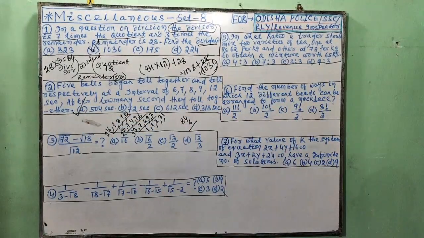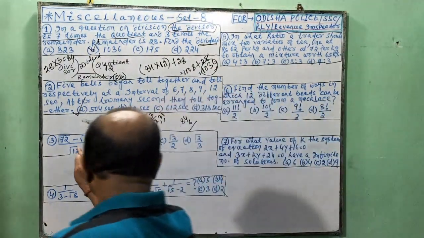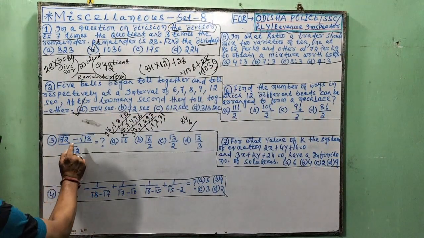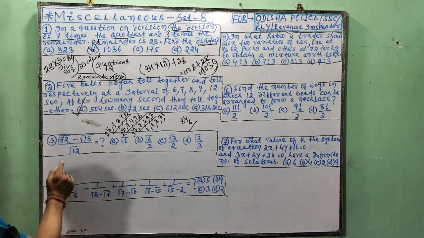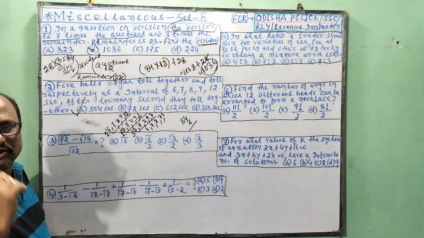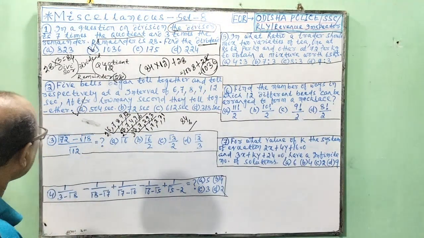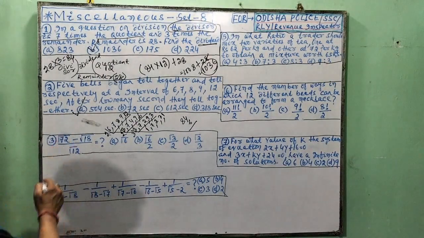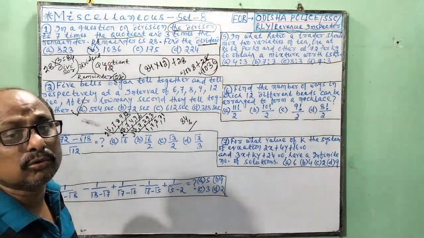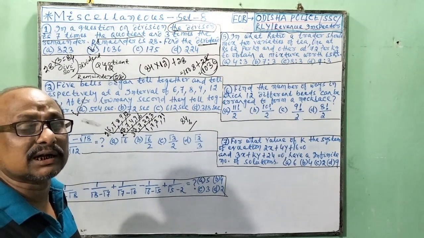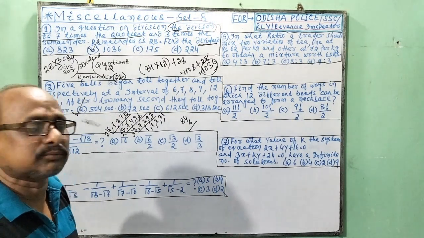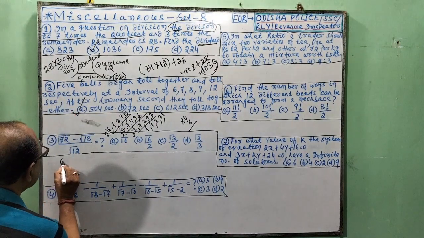Number 3. The expression root 72 minus root 18 whole divided by root 12 is dash. So, we find the value. 72 is 36 into 2. Square root of 36 is 6.